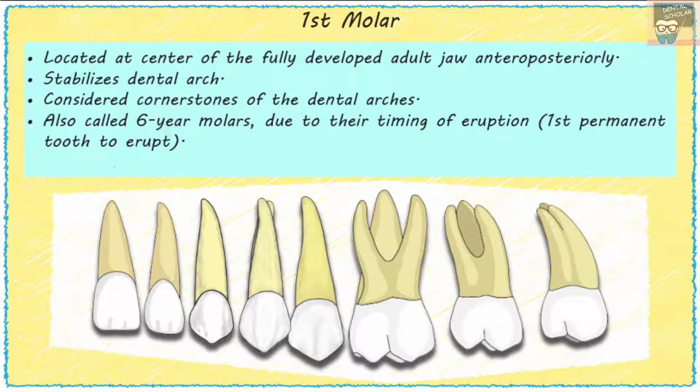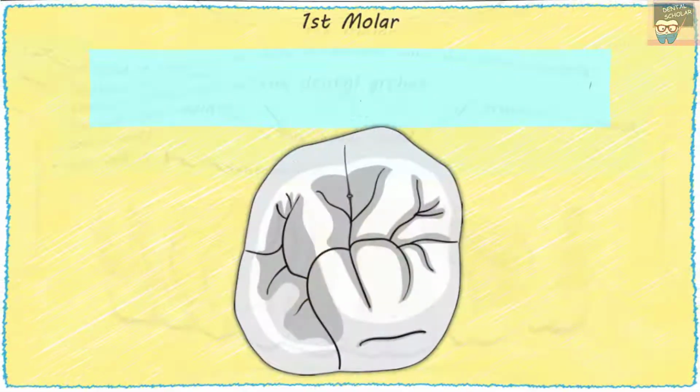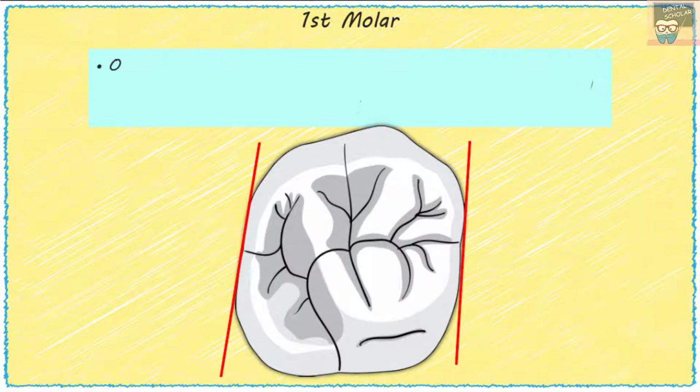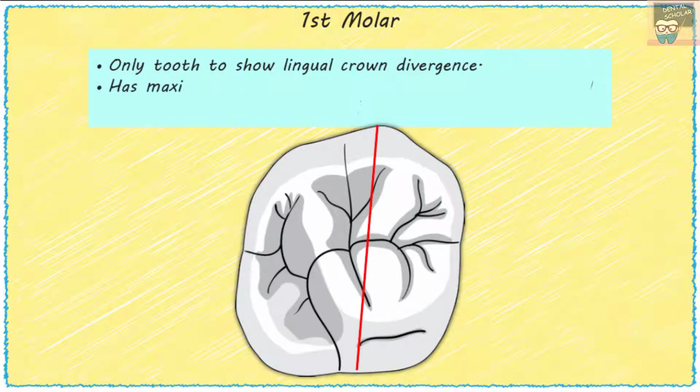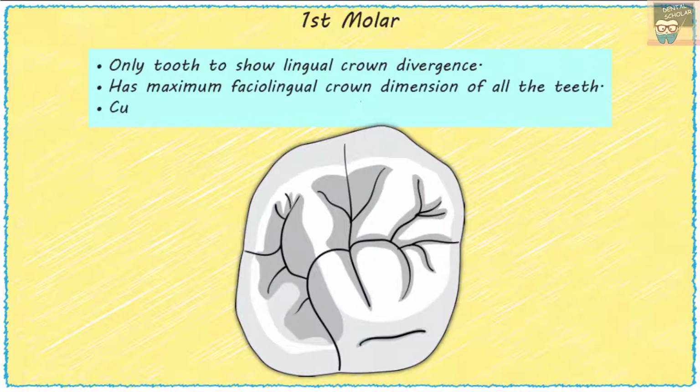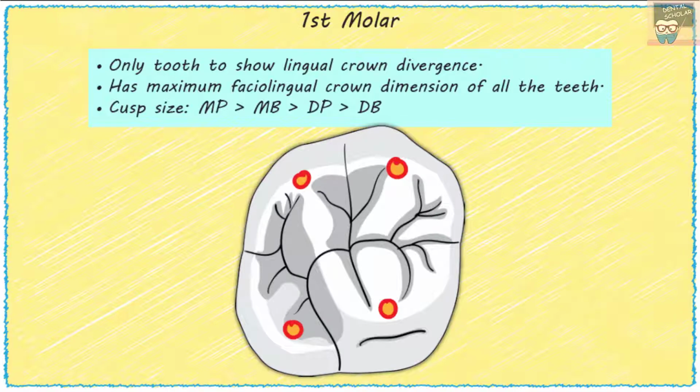The maxillary first molar is the largest tooth in human dentition. So there is no other tooth larger than the maxillary first molar. As already explained, the maxillary first molar is the only molar to show a lingual crown divergence. It has the maximum faciolingual crown dimension of all the teeth, and the cusp sizes can be graded from largest to smallest as mesiopalatal, which is the largest cusp, followed by mesiobuccal, then distopalatal, then distobuccal, and finally the cusp of Carabelli, which is the smallest cusp.